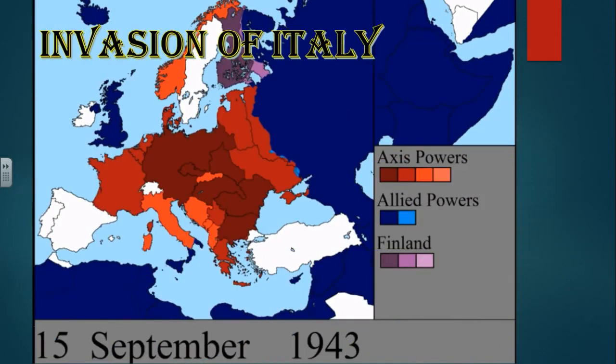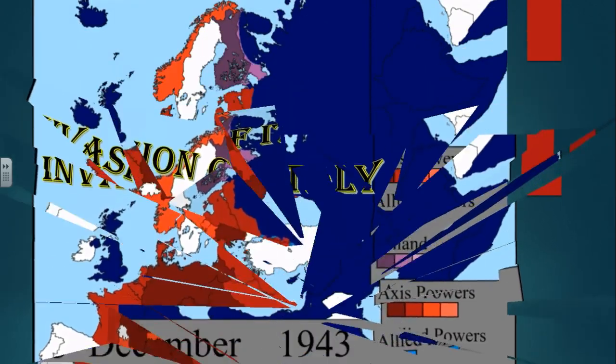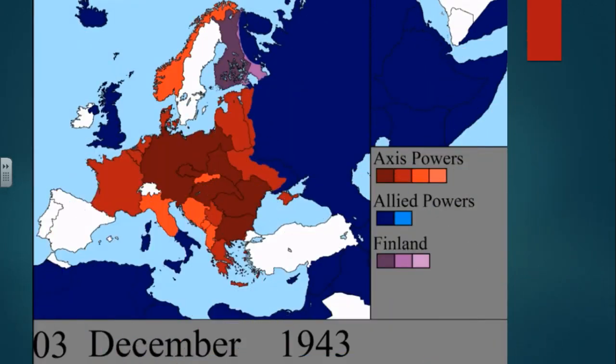At this point, we have the invasion of Italy around September 15th of 1943. American troops are moving up from North Africa up to Italy on their way to conquer Rome, take out Mussolini, and then continue north to take out Berlin and Adolf Hitler. This is going to consistently keep happening. Again, we see the Red Army advancing by December of 1943 against the Soviets.